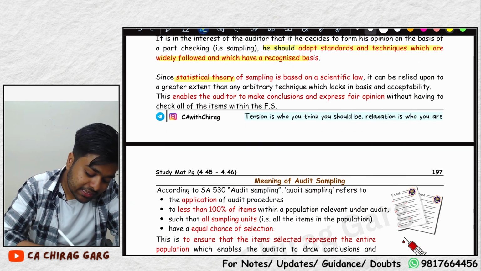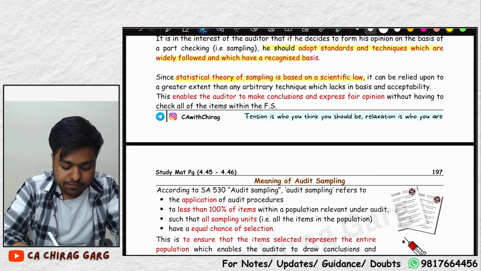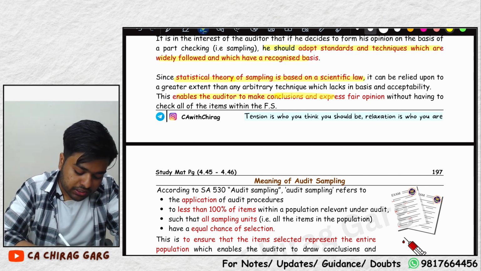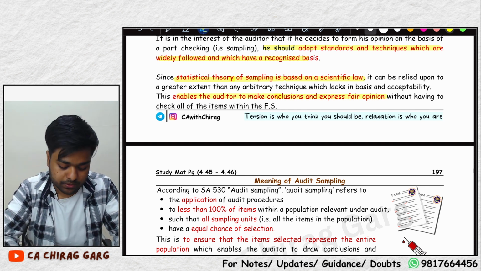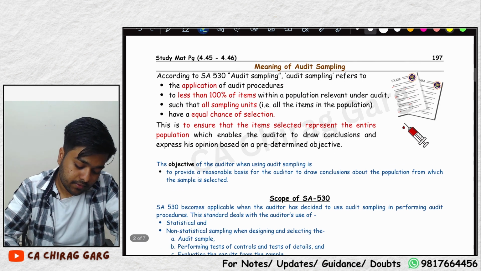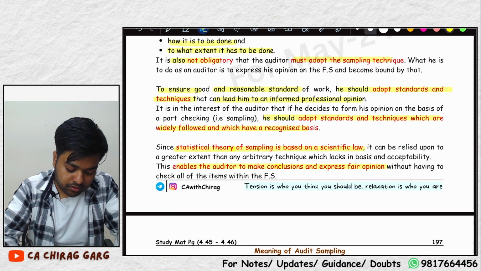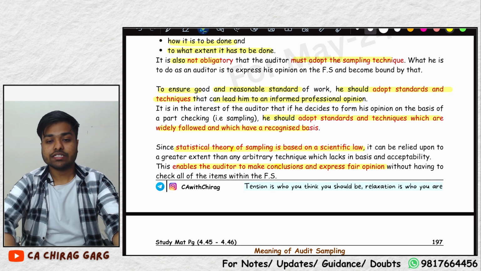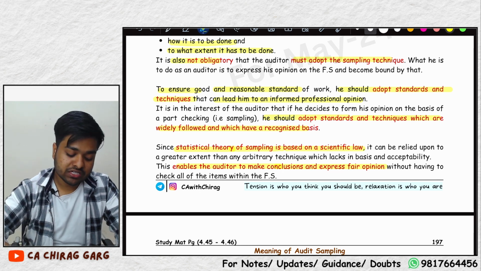Therefore, statistical theory of sampling is based on a scientific law. This enables the auditor to make conclusions and express a fair opinion. I think that is clear to you. We will study statistical and non-statistical sampling, and I'll clear all your confusion in statistical sampling.